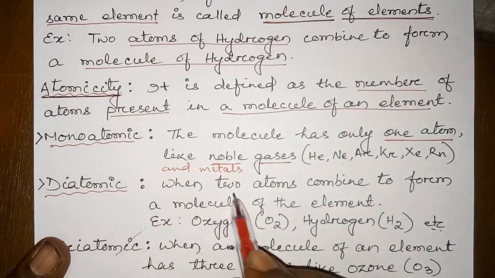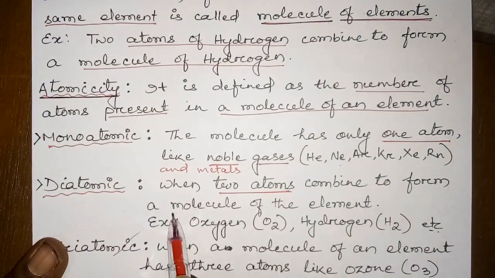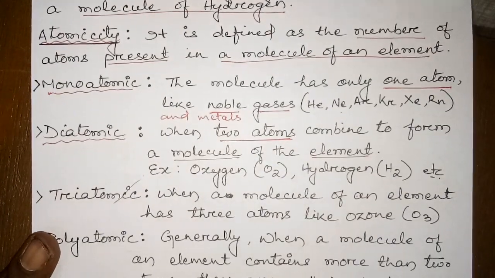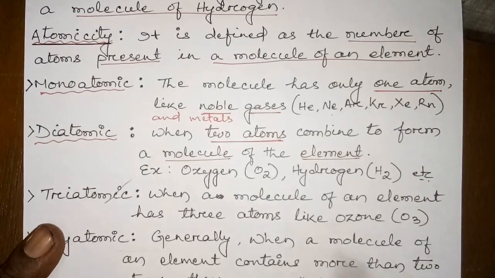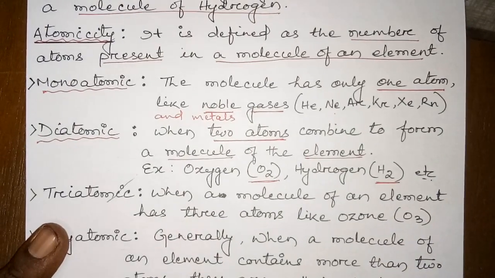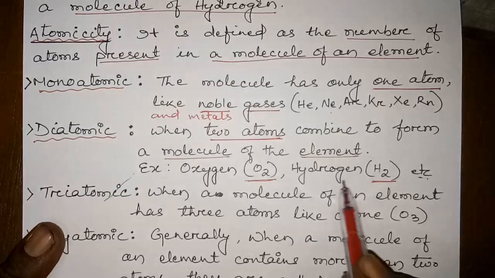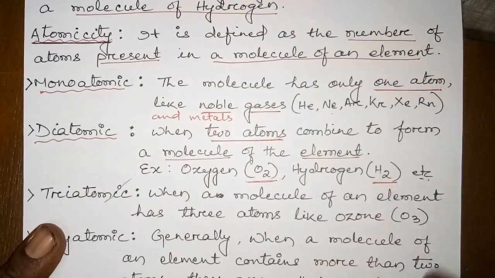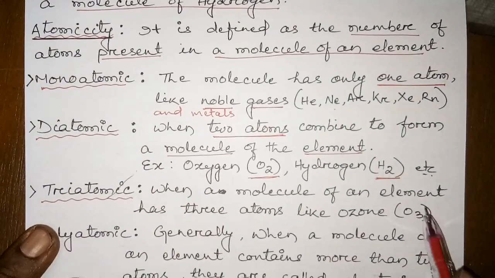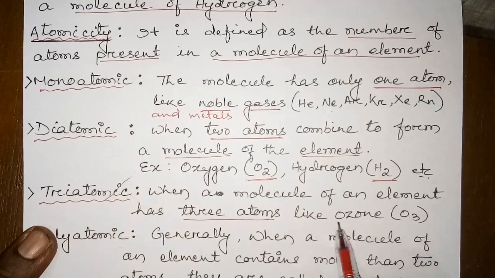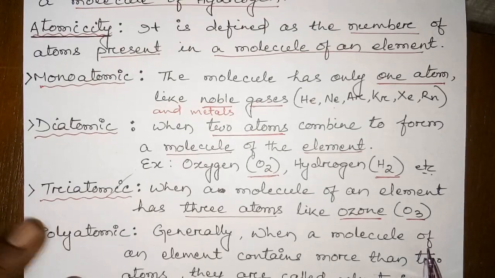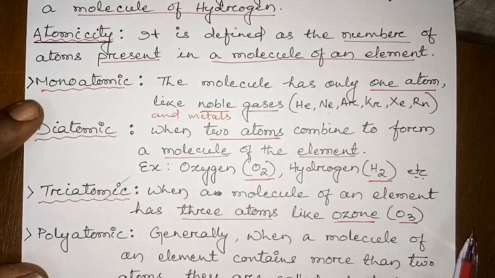Then what is diatomic? Simple, the name indicates: when two atoms combine to form a molecule of the element, that is called diatomic. For example, two oxygen atoms always combine to form a molecule of oxygen, that is O2. Similarly, the H2 molecule is formed when two hydrogen atoms combine. Then what is triatomic? When a molecule of an element has three atoms, like ozone, O3, which has three atoms of oxygen combining to form a triatomic molecule.